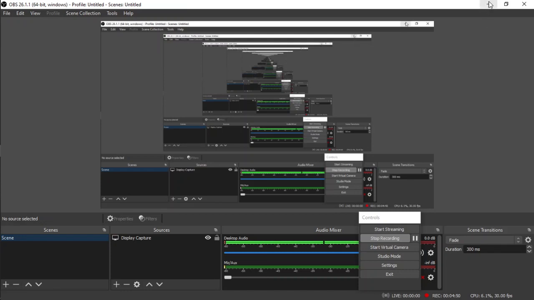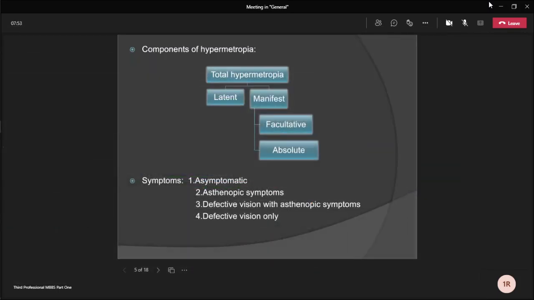Latent hypermetropia implies the amount of hypermetropia which is normally corrected by the inherent tone of ciliary muscle. The degree of latent hypermetropia is high in children and gradually decreases with age. Manifest hypermetropia is the remaining portion of the total hypermetropia, which is not corrected by the ciliary tone of the muscle. Manifest hypermetropia is usually of two types. One is facultative, another one is absolute.